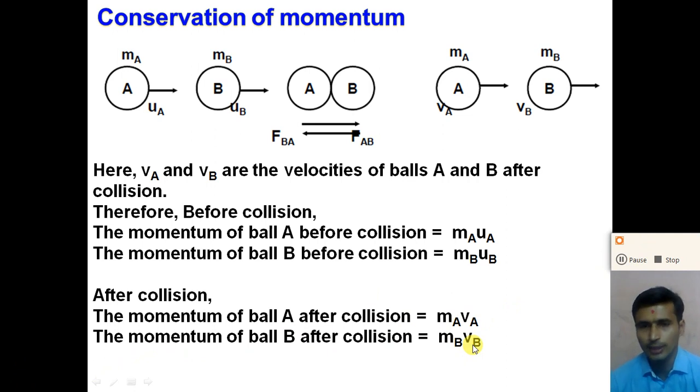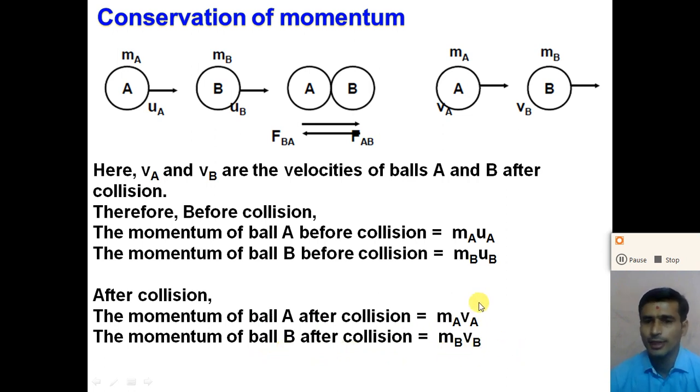Understand, dear student? So the momentum of ball A before collision is MA into UA, and the momentum of ball B before collision is MB into UB. After collision, the momentum of ball A is MA into VA, and the momentum of ball B is MB into VB.